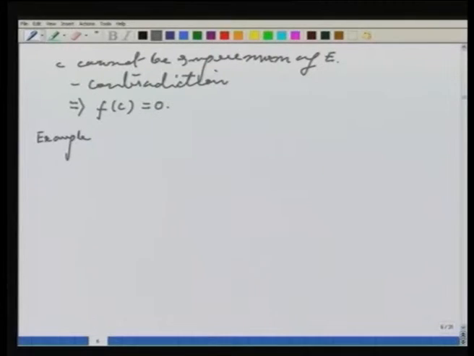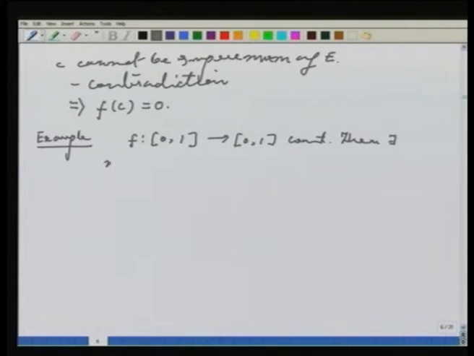Okay. Now let us see some applications of the intermediate value property. So first application. Consider a function f from [0, 1] to [0, 1], which is continuous. Okay. I want to prove that then there exists x naught in [0, 1] such that f of x naught is equal to x naught.